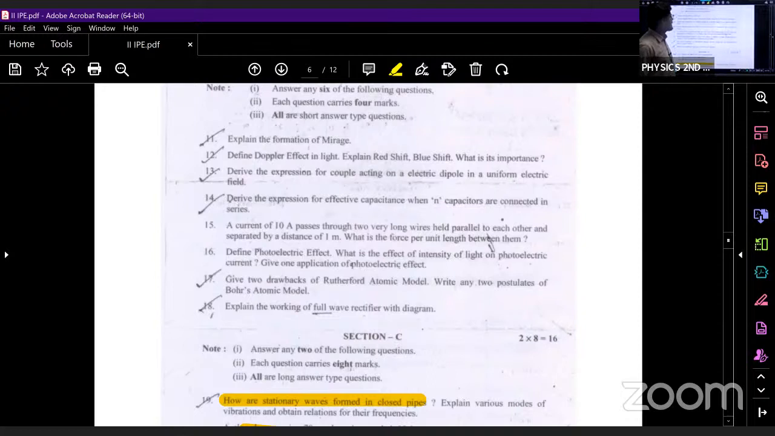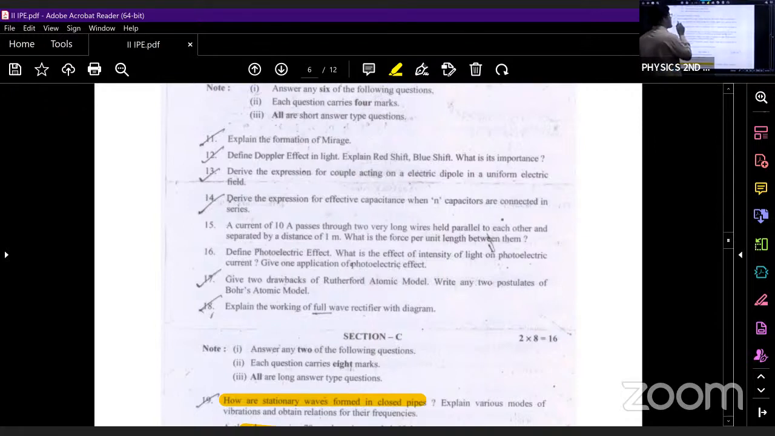Define Doppler effect in light, explain red shift and blue shift and what is its importance. So the Doppler effect of light we have already discussed. Apparent change in the frequency of light due to relative motion between source and observer is called what? Doppler effect of light. What is the meaning of red shift? Whenever a source is moving away from the observer, the spectrum of light will shift to the red region. That shift is called red shift. And what is blue shift? Whenever a source is moving towards the observer, the spectrum of light will shift towards the blue end. That shift is called blue shift.